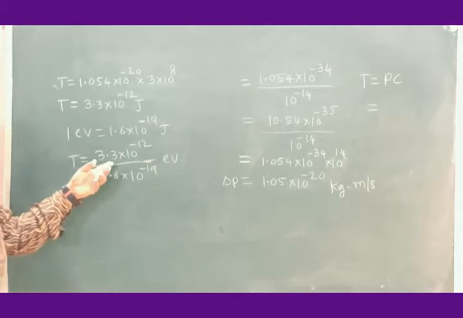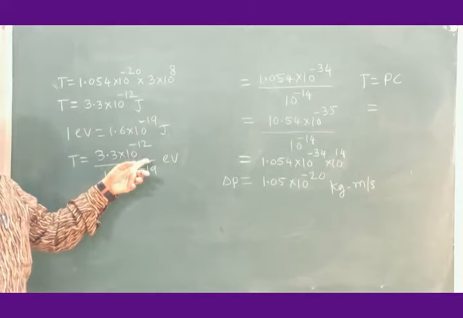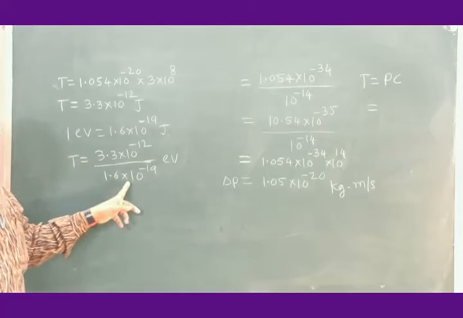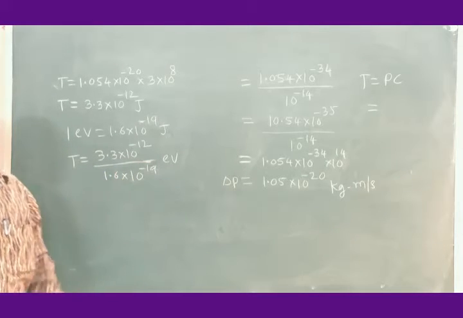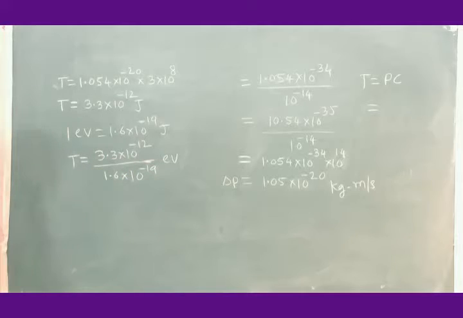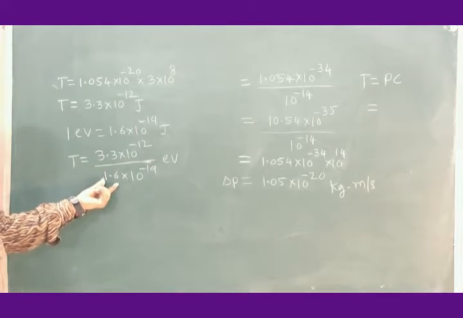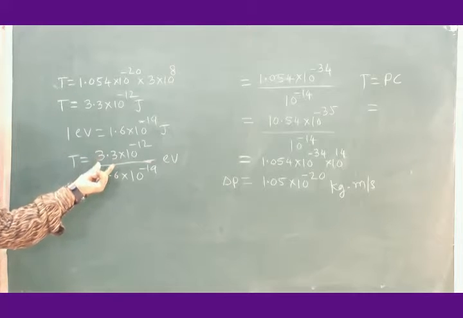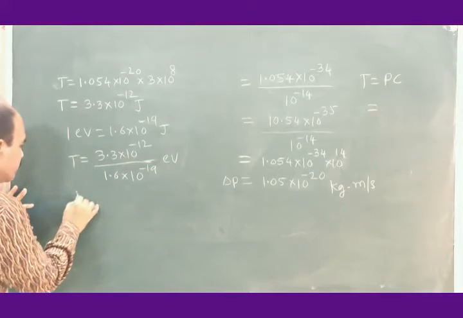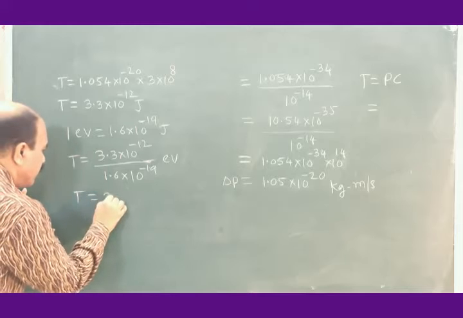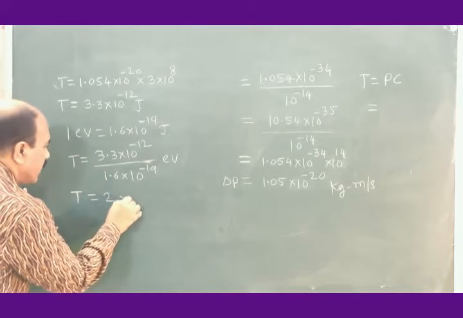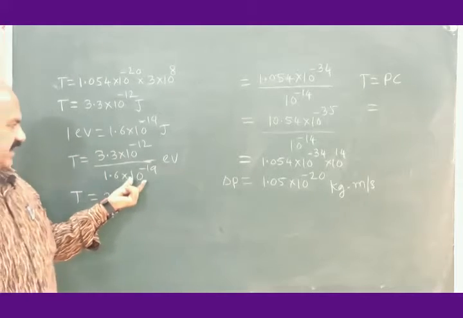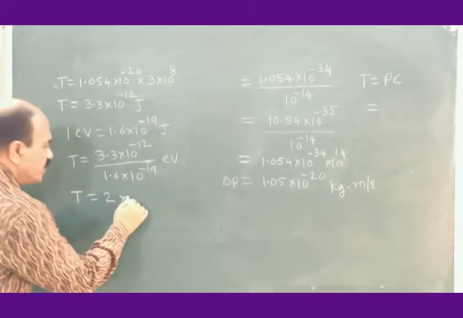It is approximately, 16 1s are 16, 16 2s are 32, so let me consider this approximately 2 into 10 to the power minus 19 is taken to the numerator.